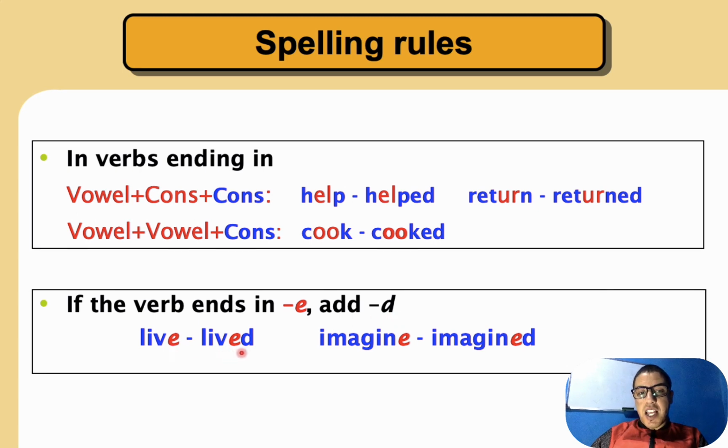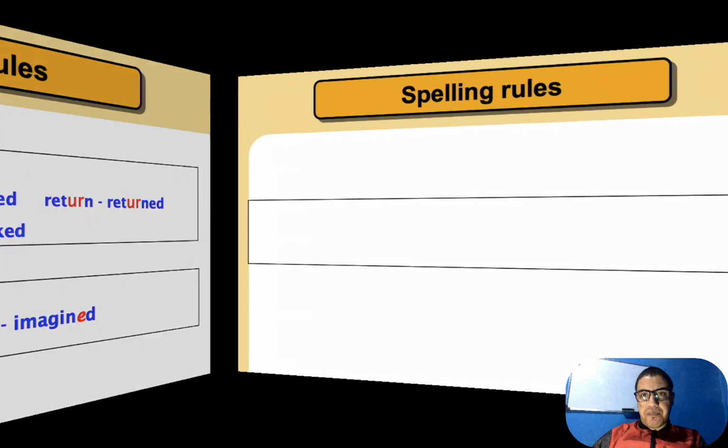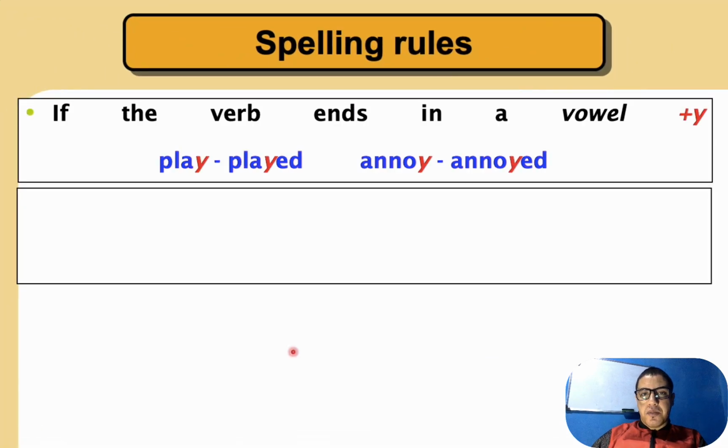Imagine, what do we have at the end? E, so we are going to add just d. So imagined, okay? We have just d, not ed. Why? Because we have e at the end of the verb. Got it? So please, add means plus. Add means plus, okay?